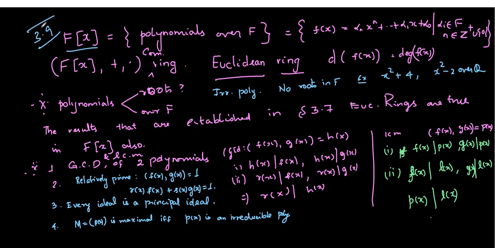Now, what you will be establishing in 3.9, if it is in your syllabus, is that F[x], under addition and multiplication of polynomials, is a commutative ring, and not only that, it is a Euclidean ring. Whenever you have a Euclidean ring, you need to talk about the d function. The d function of any element is nothing but the degree of that f(x).